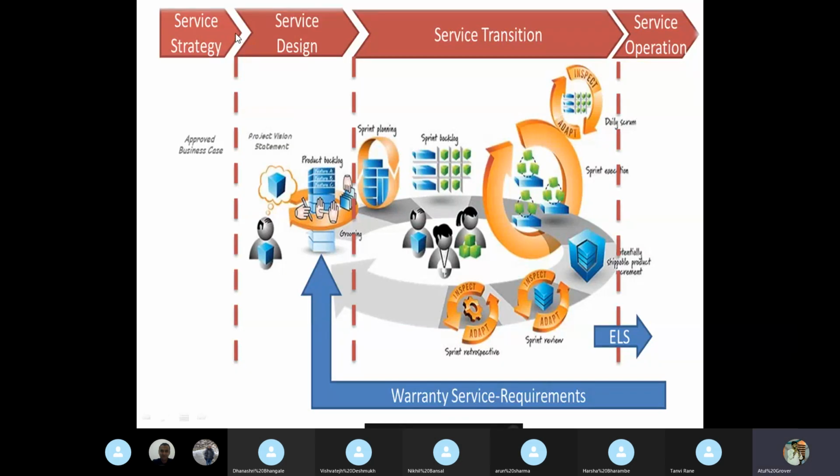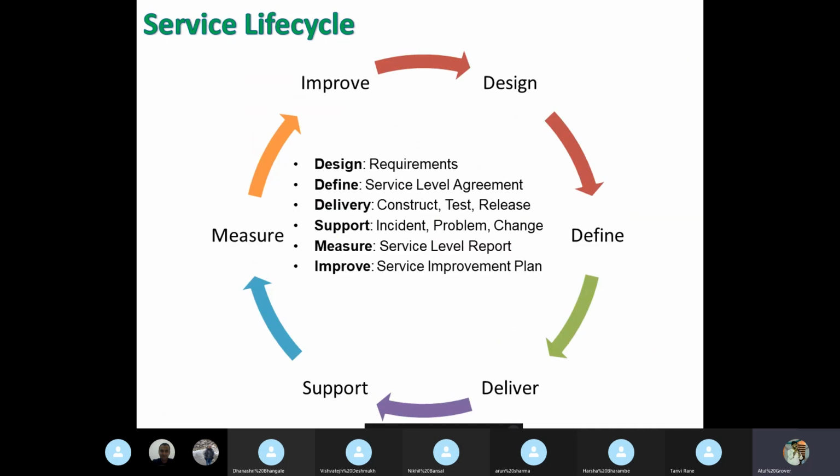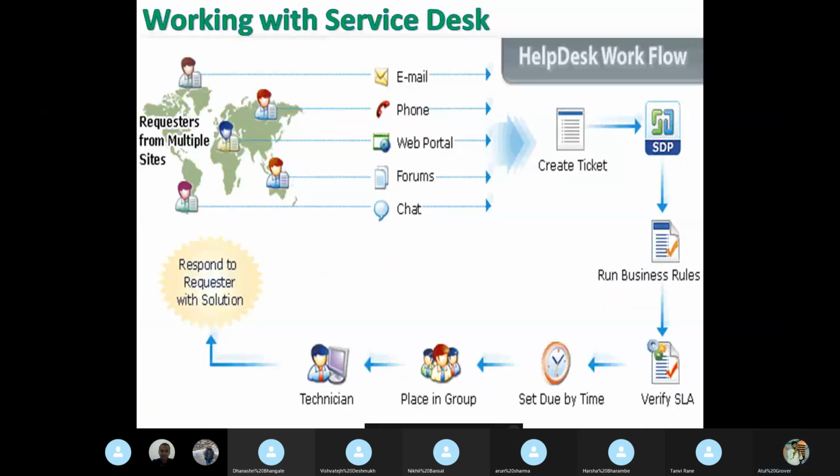So as I say, service strategy, design, transition, and operation. Now let's discuss the major ITIL processes. Let me go here in the back, because many of our batchmates are not from the IT background. They never see how IT is working. So let's discuss something interesting at this point of time.